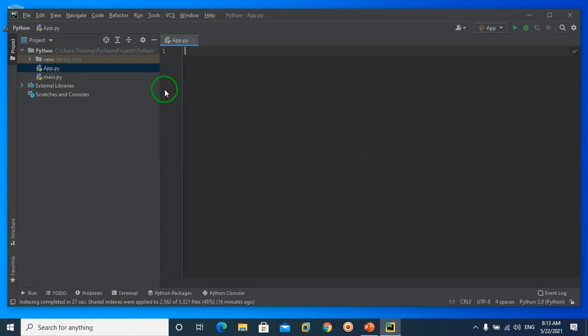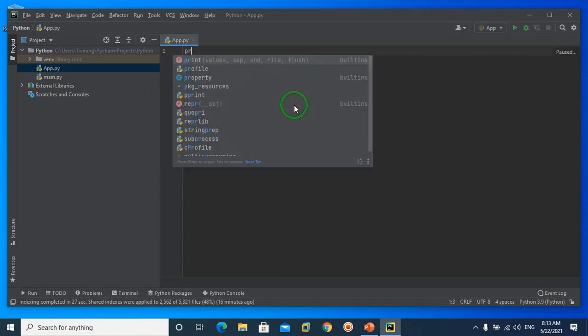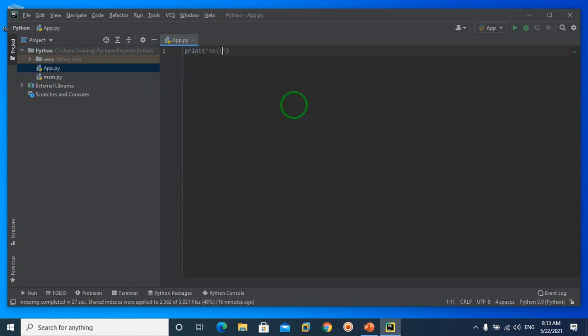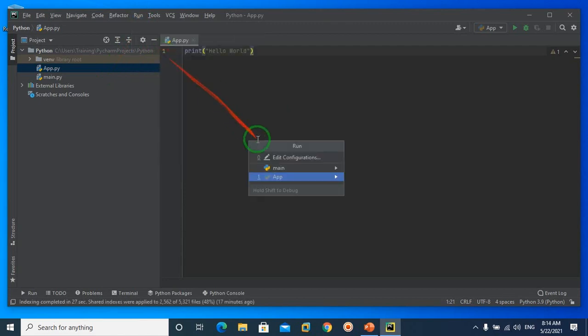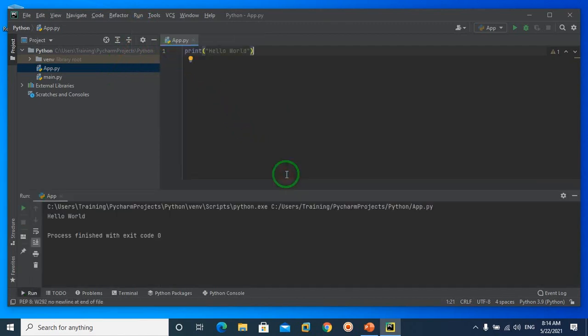So here we are in PyCharm, and I'm going to write print hello world. The purpose of hello world is to validate your development environment. Whenever you set up a new development environment, it's a good idea to use a simple program to confirm that your development cycle functions as you expect. And that's what hello world is for. Okay, when I run it from here, app, enter, you see the output says hello world. So that validates that our development environment is functioning.